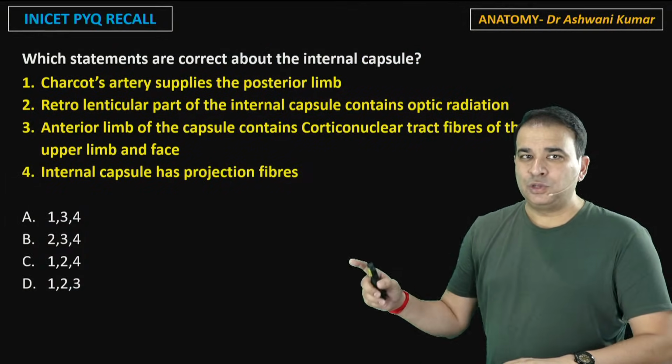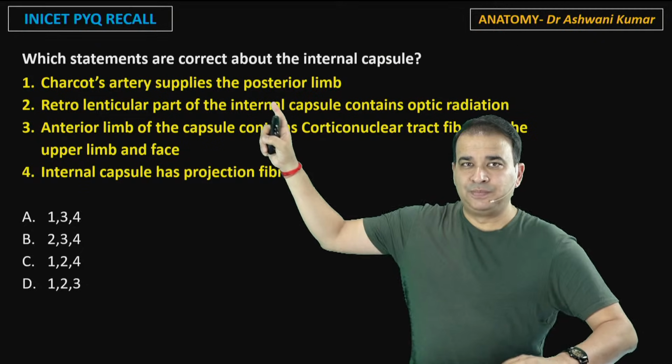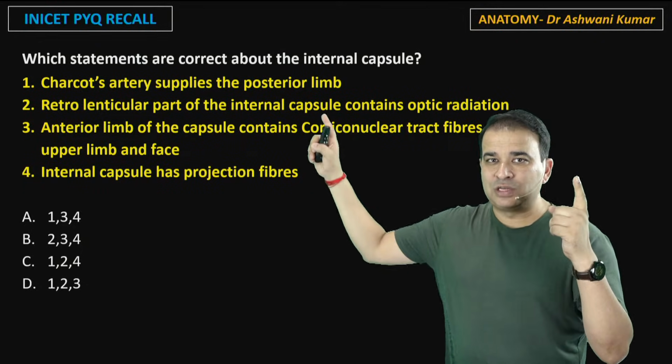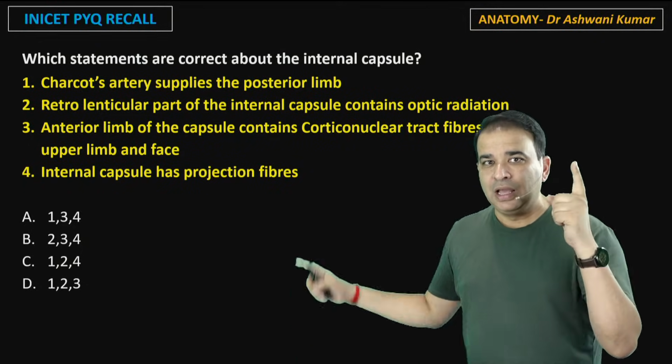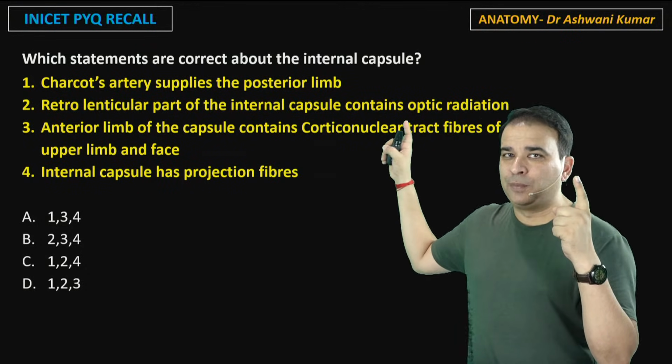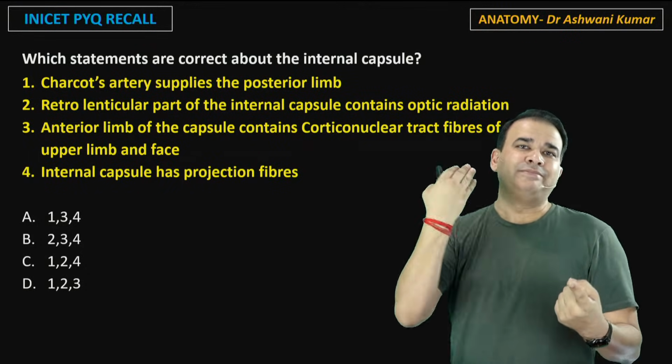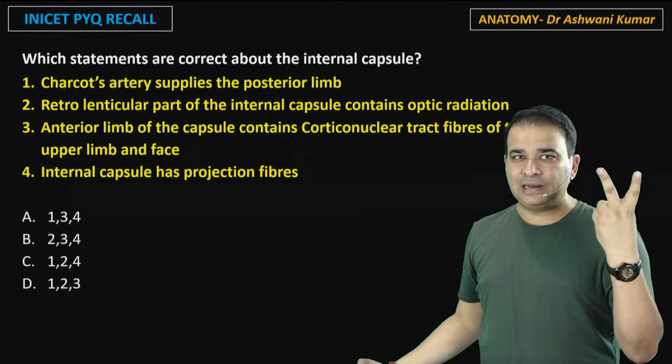Well, coming back to it, Charcot's artery supplies the posterior limb. True, it is a branch of the middle cerebral artery. Charcot's artery supplies the posterior limb. That is correct. The retrolentiform part gives passage to the optic radiation. Correct? Retro is behind. The optic radiation goes behind. So that is correct here.